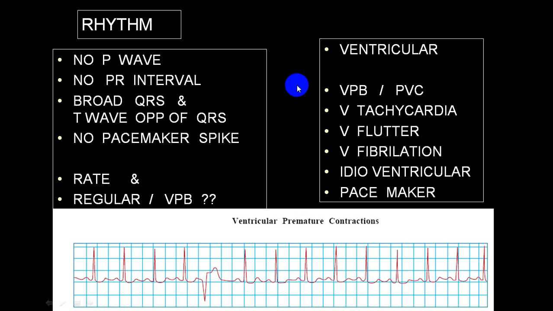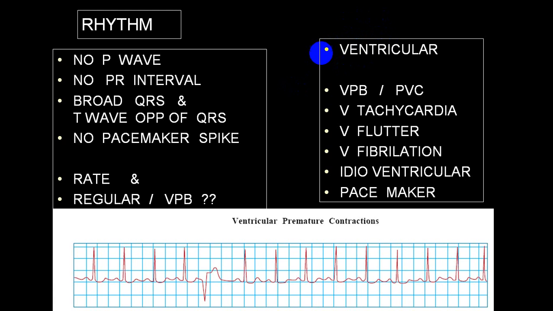Now we come to the ventricular. What is the peculiarity of a ventricular rhythm? Ventricular rhythm will have no P wave before QRS complex. As there is no P wave, there is no PR interval. But all QRS complexes will be broad. T wave will be in the opposite direction of the QRS complex. There will be no pacemaker spike. This will tell you that this is a ventricular rhythm.